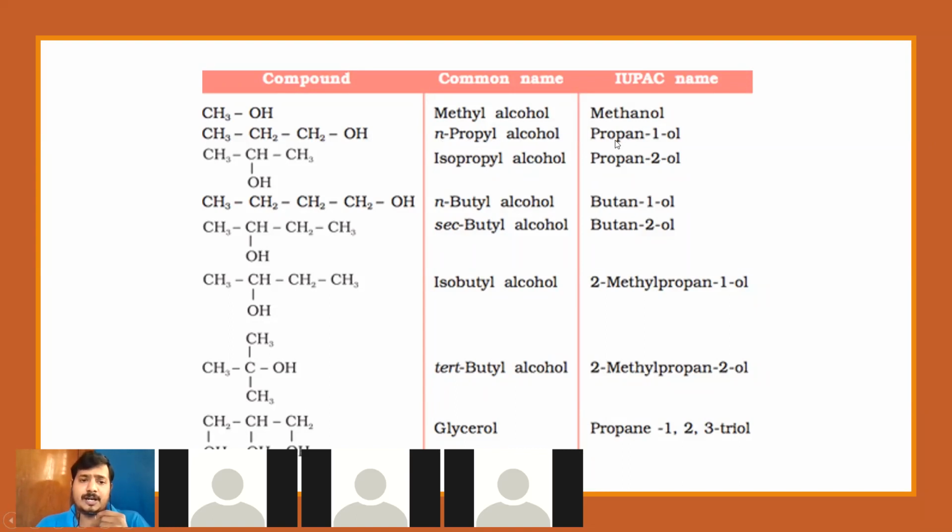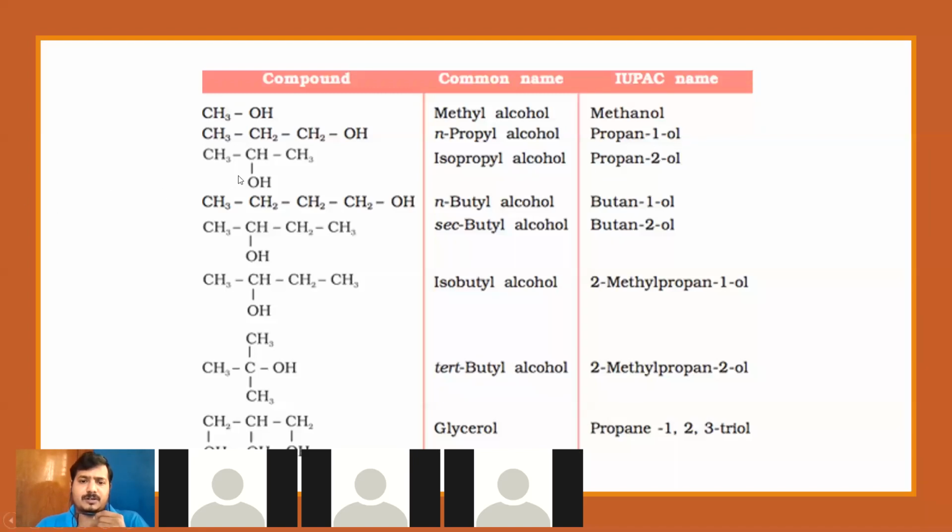In the IUPAC system, as always, we go with the root word, 1, 2, 3. This is my parent chain, prop, and the functional group should be given the lowest number. So I start numbering from the right, 1, 2, 3. So 1-propanol or propan-1-ol. This is how we name it according to the IUPAC system.